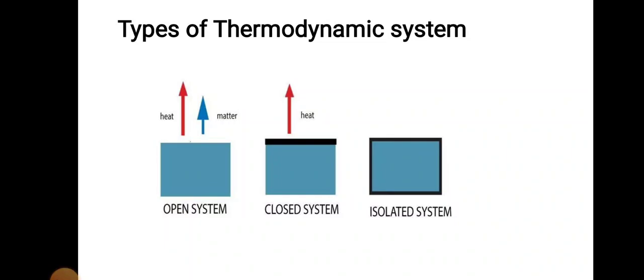An isolated system is a system in which the transfer of mass and energy cannot take place. For example, tea present in a thermo flask. Here, the heat and the mass of the tea cannot cross the boundary of the thermo flask. So the thermo flask is an example of an isolated system.